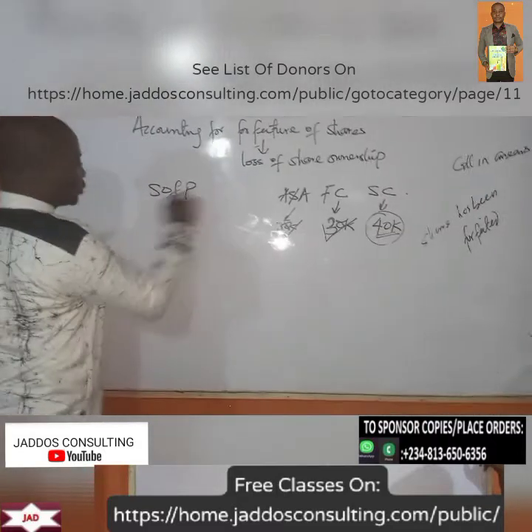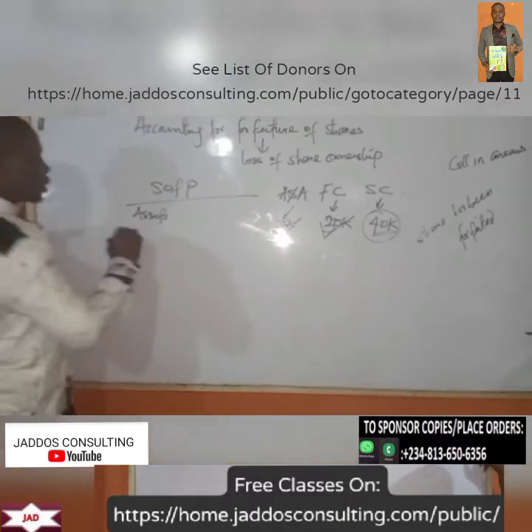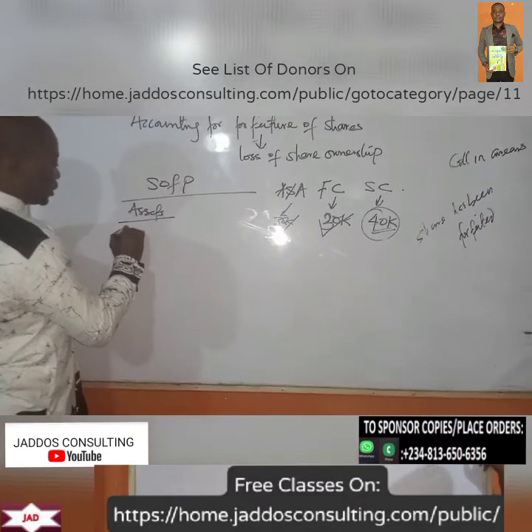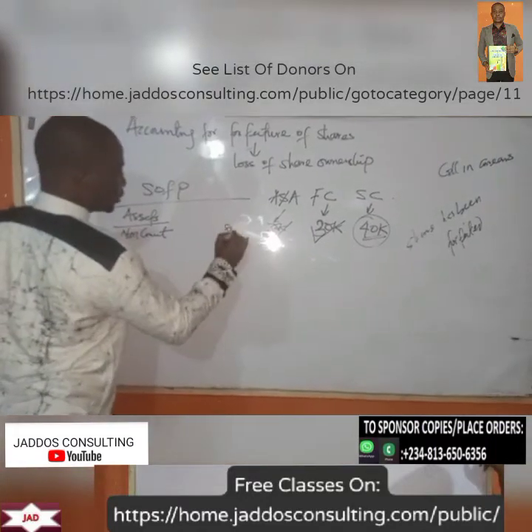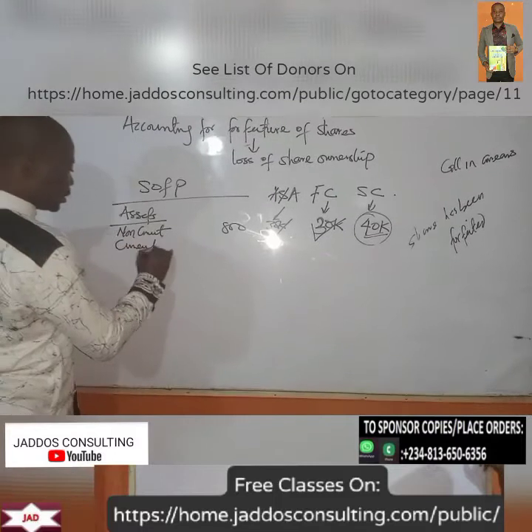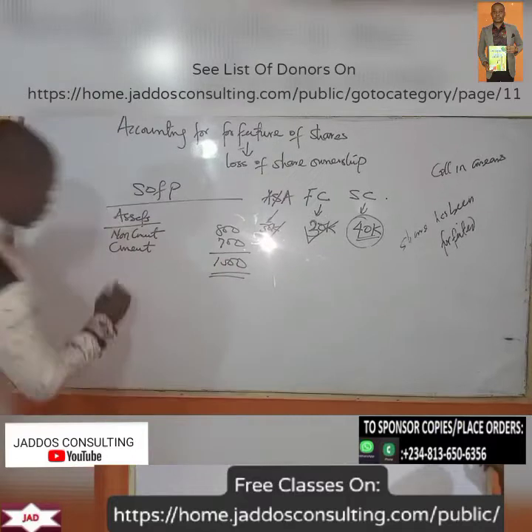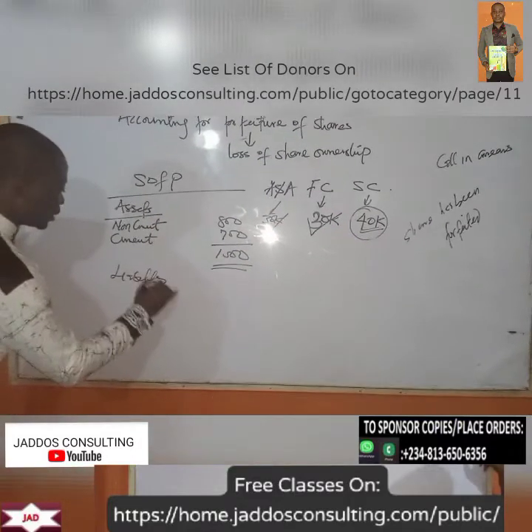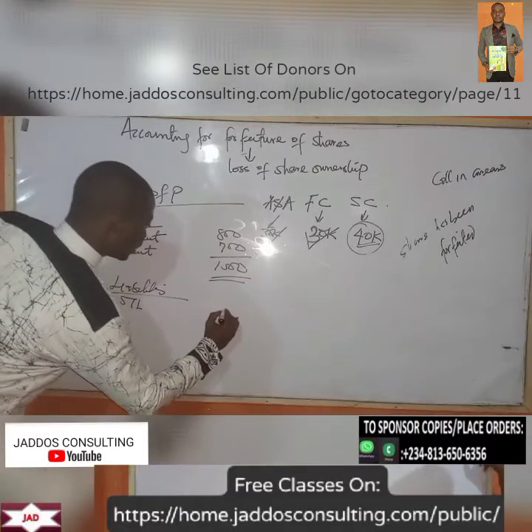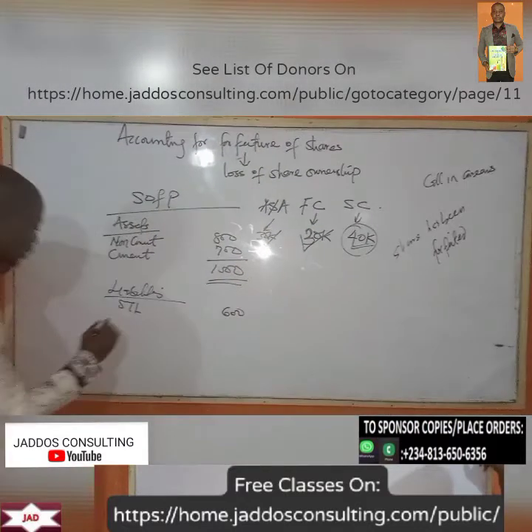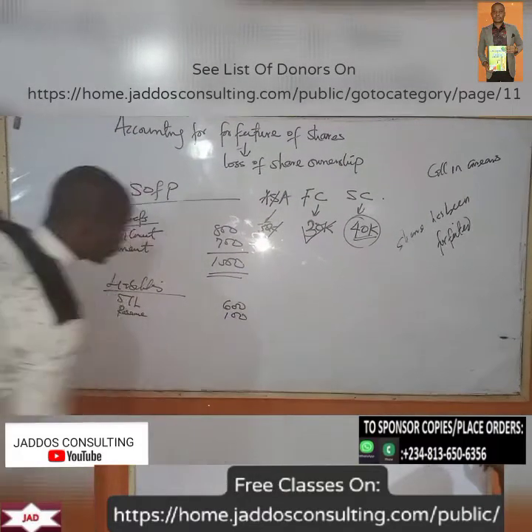the statement of financial position. So this is our assets. We can call it non-current as usual. Let's say this is 800, then let's say current, let's call it 700. So this is 1,500. So let's represent it by liabilities here. Let's say short-term liability, let's say 600. And then let's have reserve here. Let's call this 100.